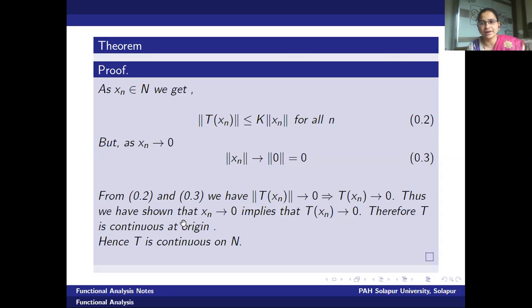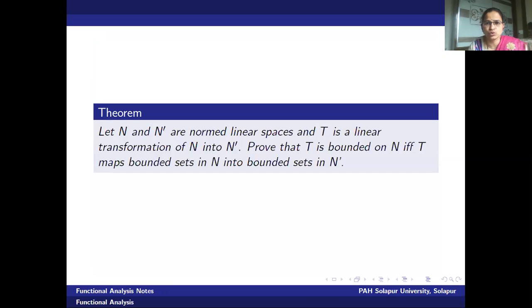Knowing the mapping T is continuous at the origin, one can say that T is continuous on the whole space, by using the previous theorem or the statement of a corollary. Okay. Now let us go to the next theorem. The next theorem is again another property given for a mapping to be linear.